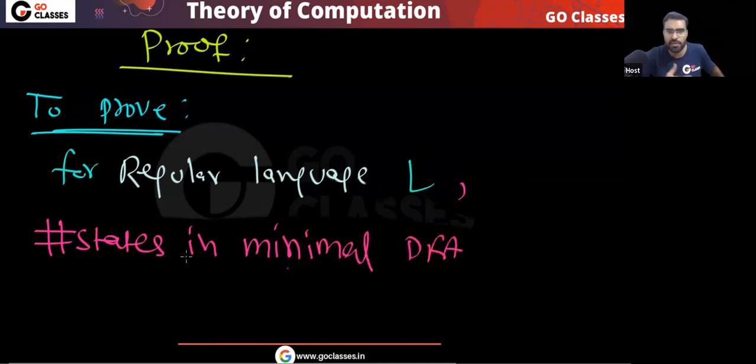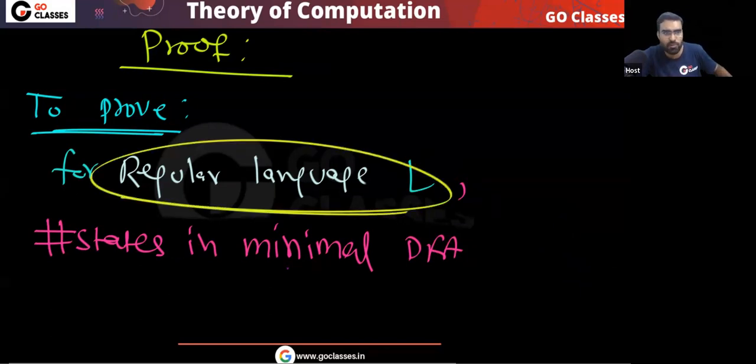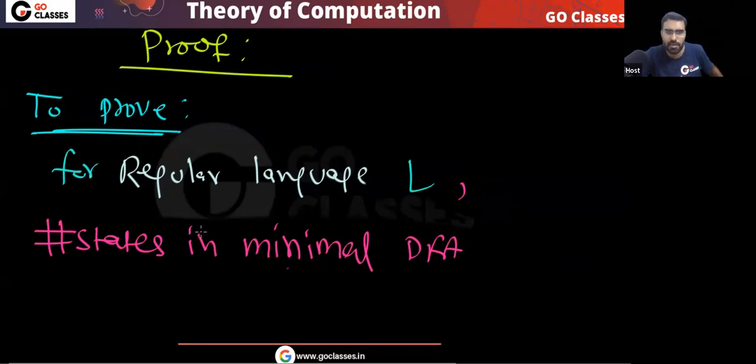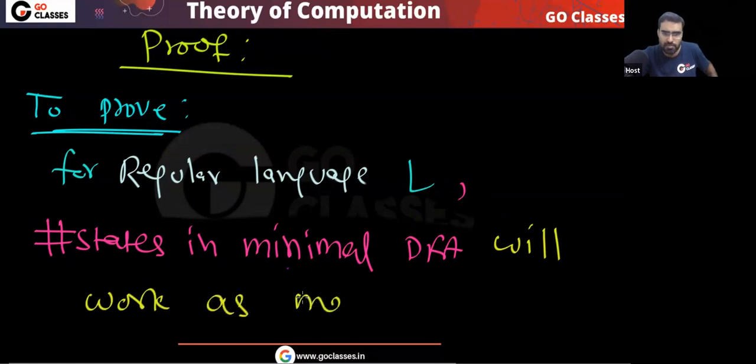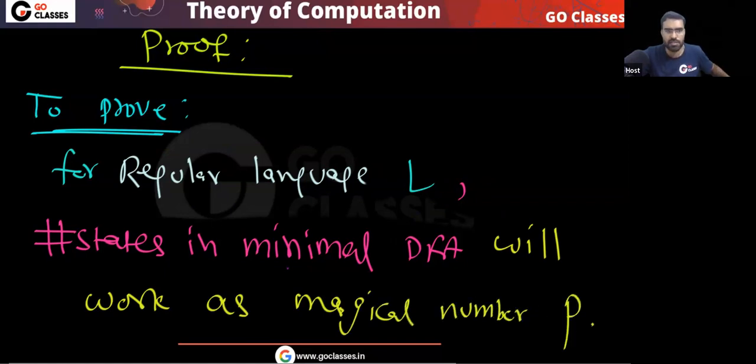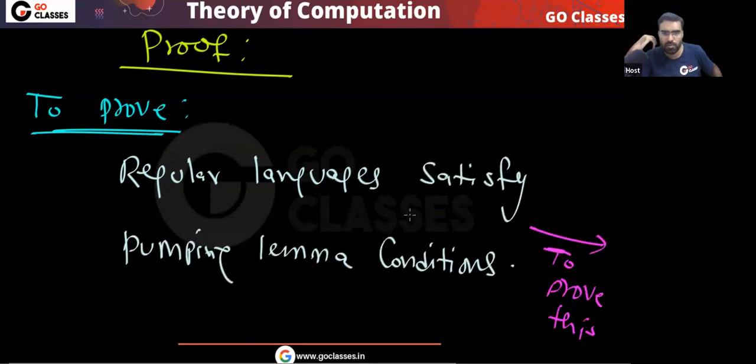Is there a minimal DFA? Is it guaranteed that a regular language will have a minimal DFA? Yes, it is guaranteed, right? So what we can prove is that for regular language L, the number of states in the minimal DFA will definitely work as the pumping magical number P. Is this clear? Please tell me. Did you understand what I'm doing?